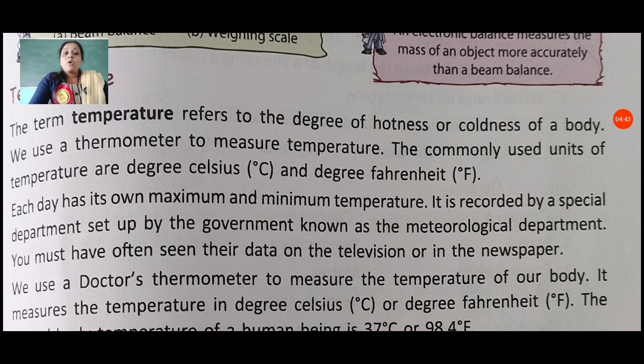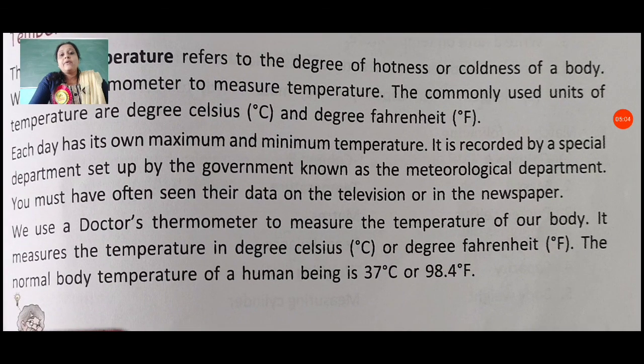We use a doctor's thermometer to measure the temperature of our body. When we want to measure the temperature of our body, then we use the doctor's thermometer. It measures the temperature in degree Celsius, C, or degree Fahrenheit, F. The normal body temperature of a human being is 37 degrees Celsius or 98.4 Fahrenheit. It is our normal temperature.